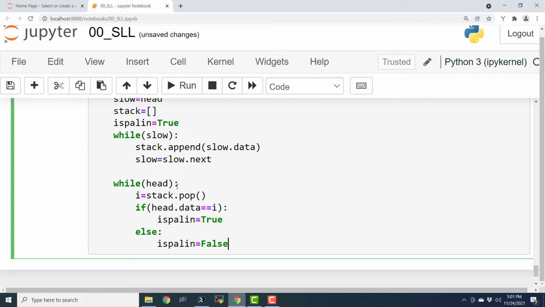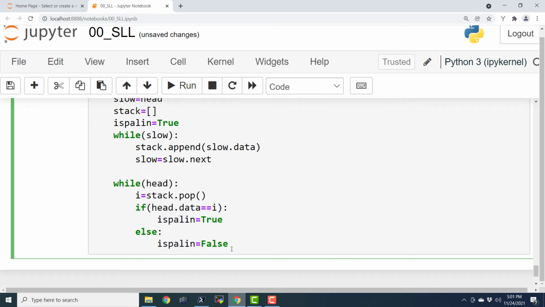As long as head is not None, it is going to keep on popping the item from the stack. And if head dot data equals i, so if the data of that head node equals i, then is palindrome equals True, and otherwise it is going to set it to False.